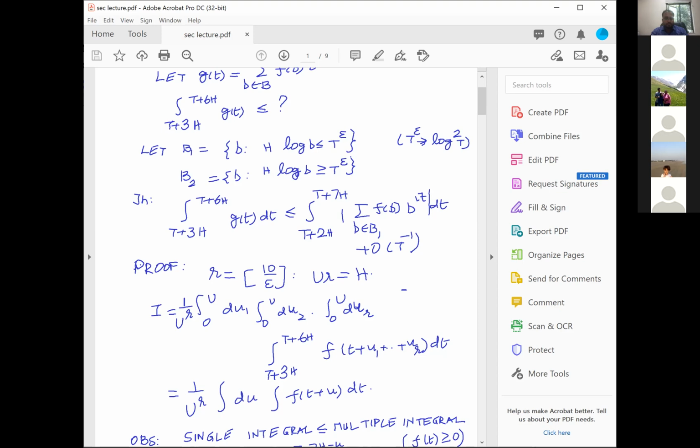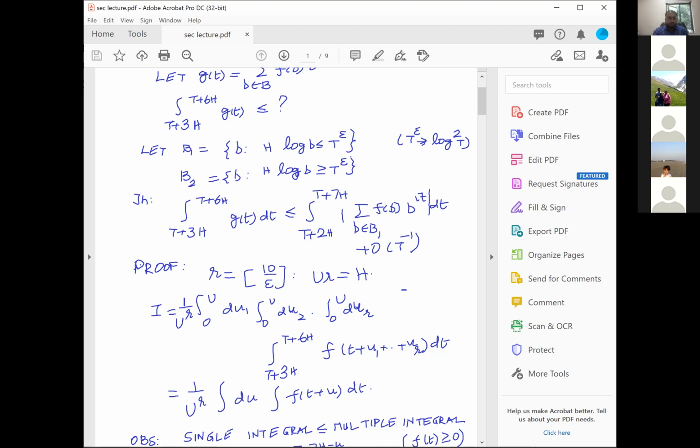Integral du by definition means integral 0 to U du1, integral 0 to U du2, etc., integral 0 to U duR, and F of T plus u, where u stands for u1 plus u2 plus etc. uR. One observation which you have to make is that every little uj is less than capital U. Since every little uj is less than capital U, the little u, which is u1 plus u2 plus uR, is less than R times capital U, and R times capital U is less than or equal to H. And therefore, this little u only goes up to H.